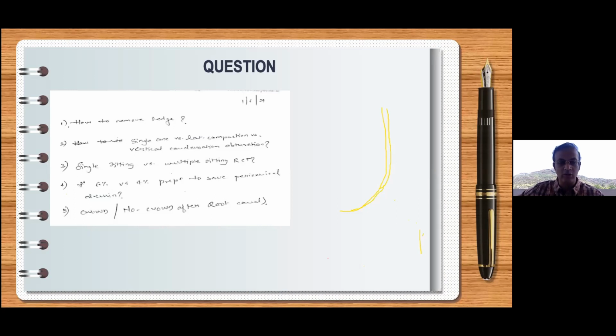If I'm not going to give the crown, I may not do occlusal reduction, which we typically do at the beginning of the case. If I decide not to do crown, I will avoid that because I do not want to reduce the tooth and then say, oh, I'm not going to give crown. No. When we do occlusal reduction, we over a period of time definitely compensate for that when we are doing a crown, right? So it is possible for us to choose what we want to do.